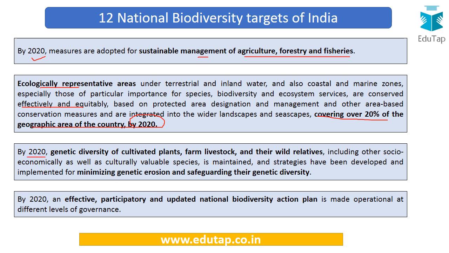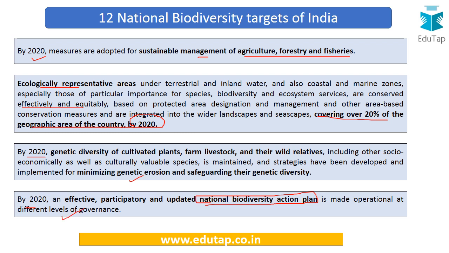Further, by 2020, genetic diversity of the cultivated plants, farm livestock and their wild relatives has to be maintained and strategies have to be developed for minimizing the genetic erosion. Also, by 2020, an effective participatory and updated National Biodiversity Action Plan is made operational at the different levels of governance.